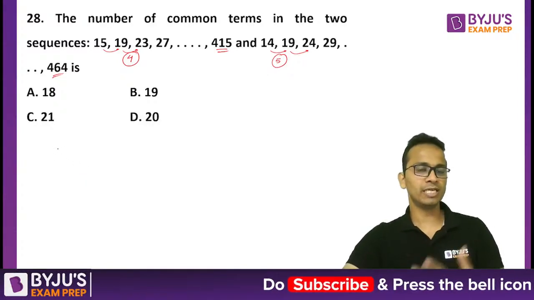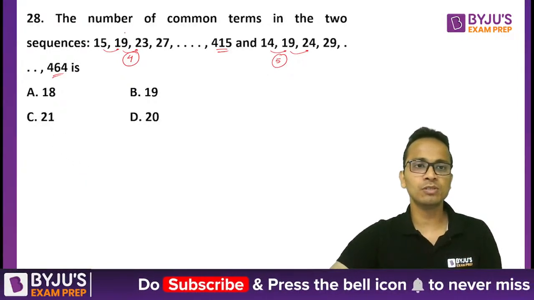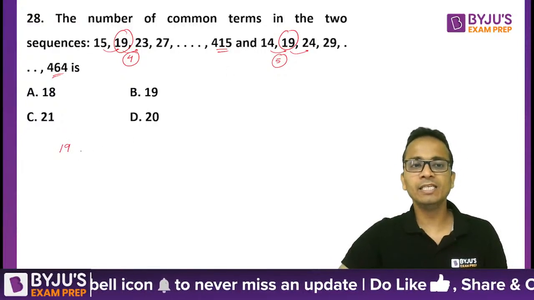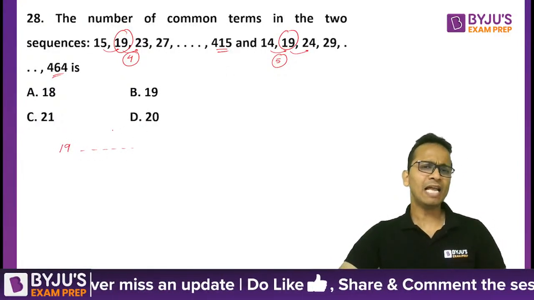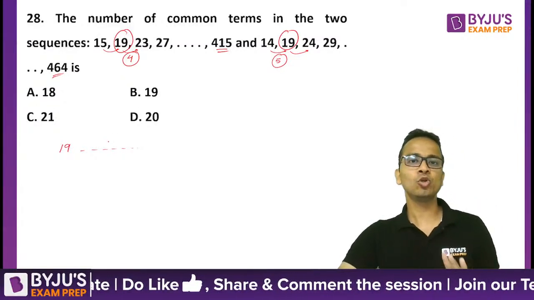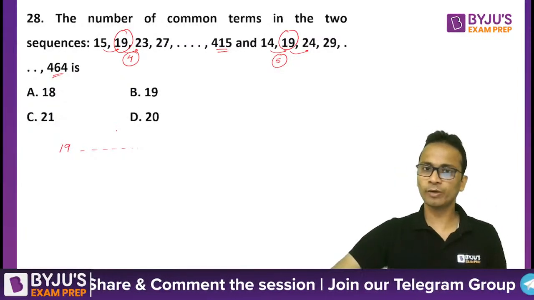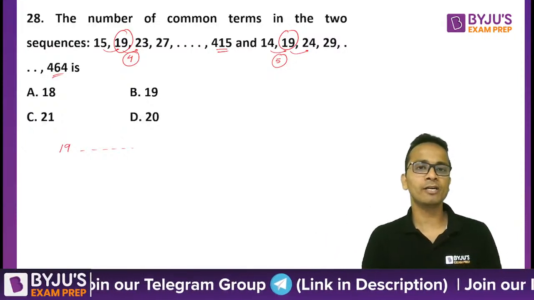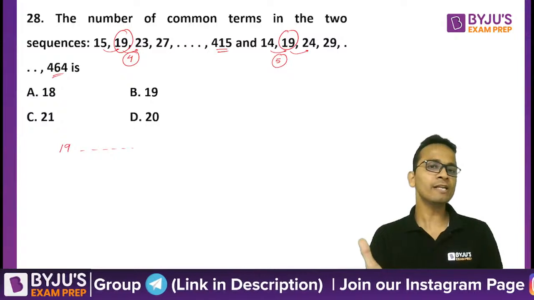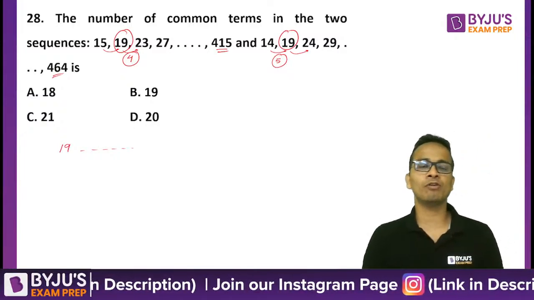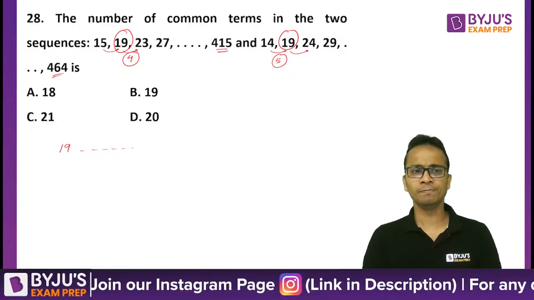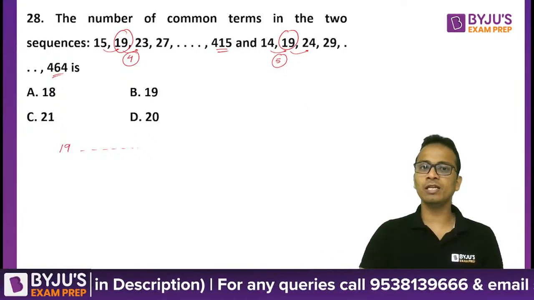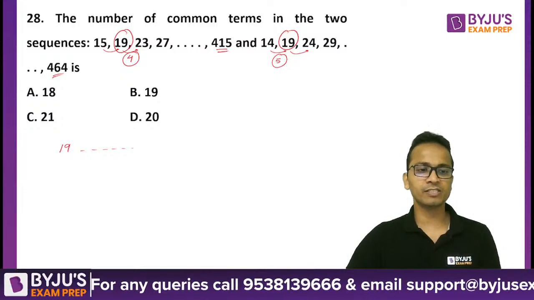First common term, you can see in front of you, it is 19. So the first common term is 19 and we'll have to make a little effort to look at the last common term. Now the last common term cannot be more than 415, because 415 is the last term of the first sequence. So we'll search for the last common term in the first series only.